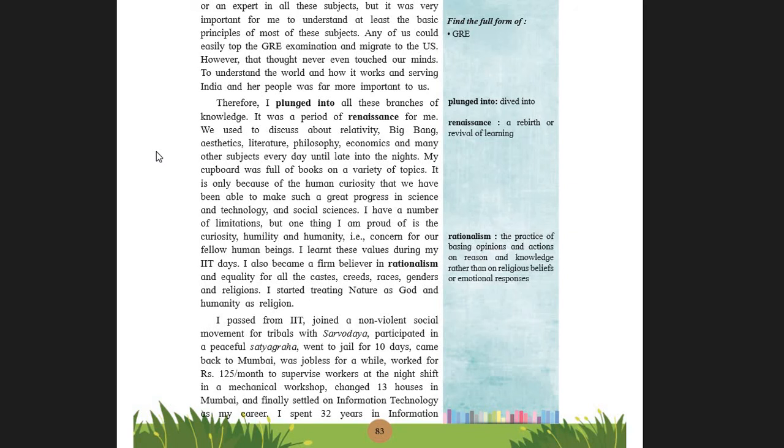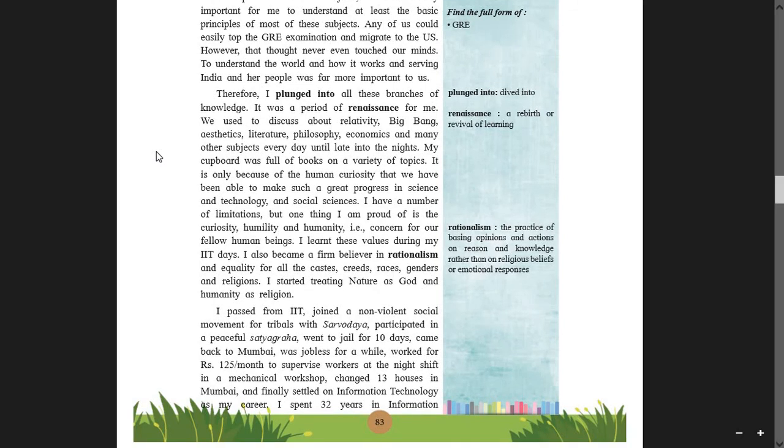Develop the sense of curiosity, okay? Develop humility, means be polite, and develop humanity, means always see that yes, you are a human being first, and treat others as human beings as well. Okay, that is concern for our fellow human beings.